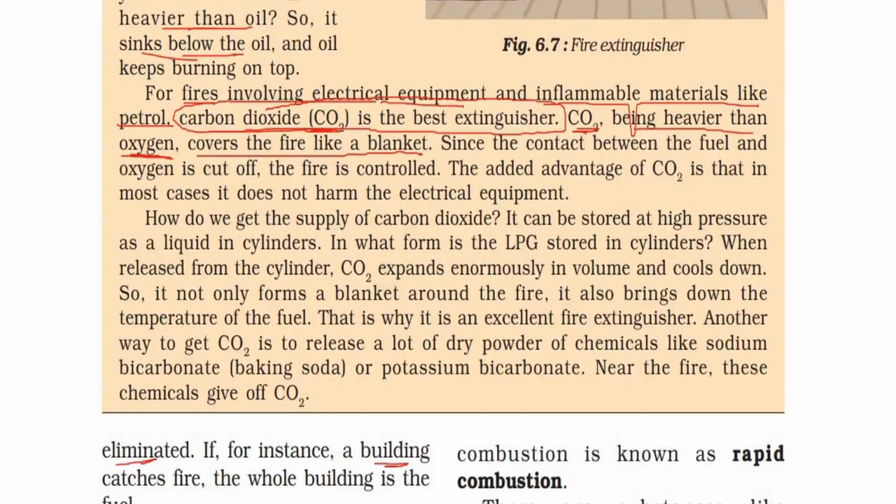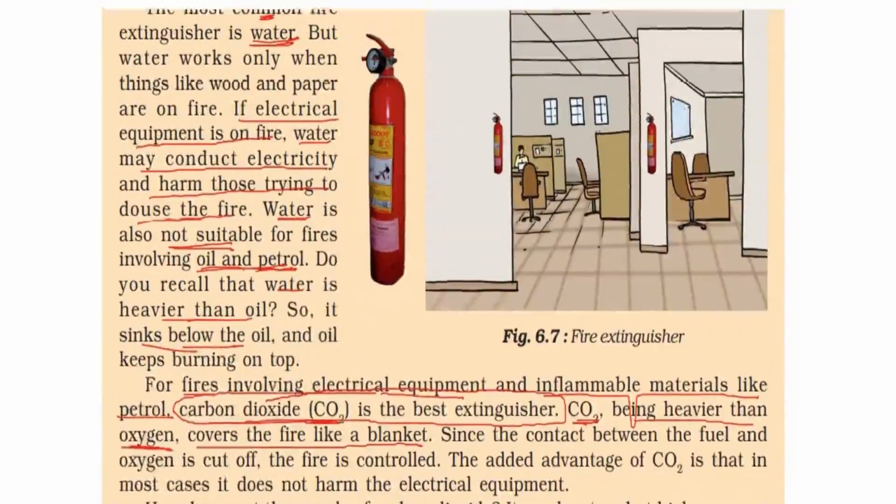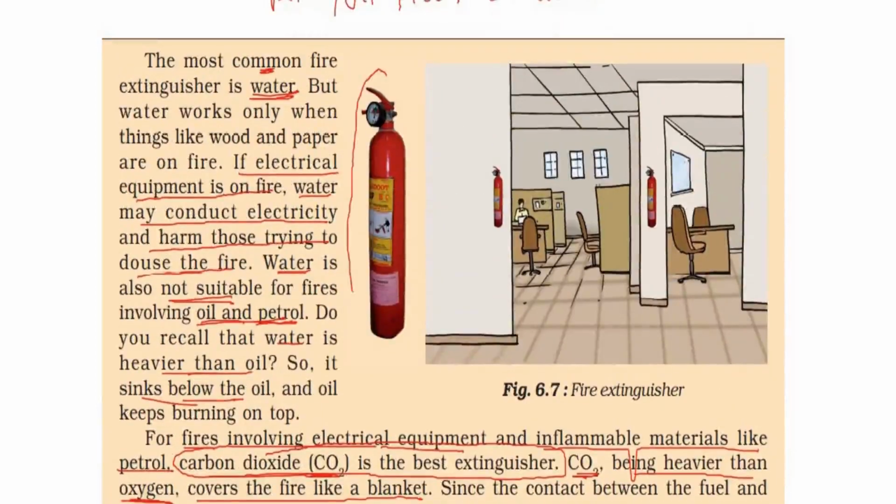The added advantage of carbon dioxide is that in most cases it does not harm the electrical equipment. So we use cylinders of carbon dioxide. This cylinder is a fire extinguisher. It's written up here, and we put it in our homes, offices, and even schools, you'll find it at different places.